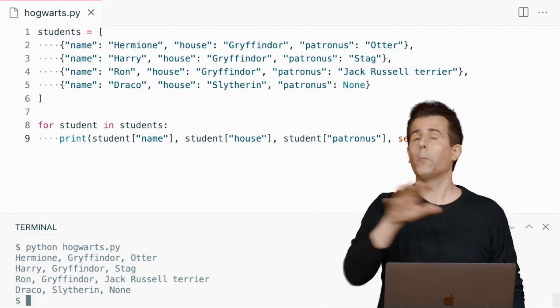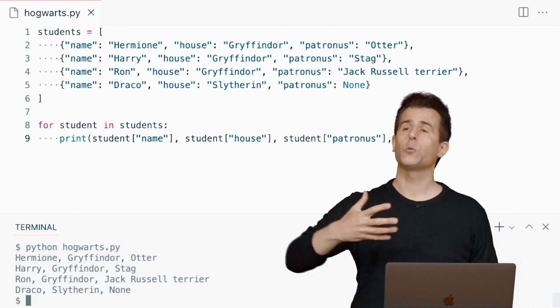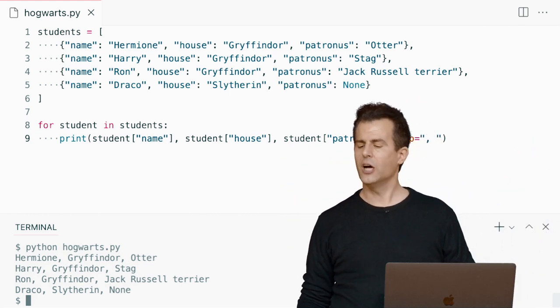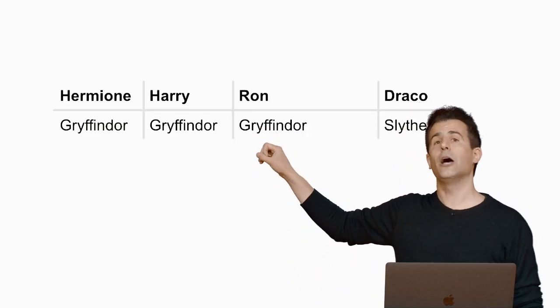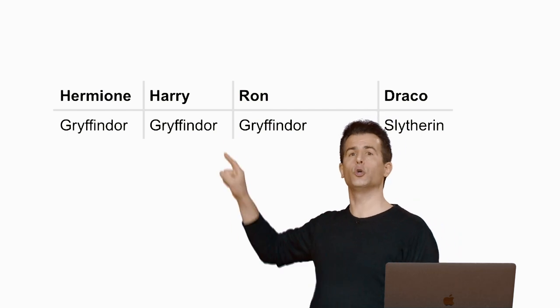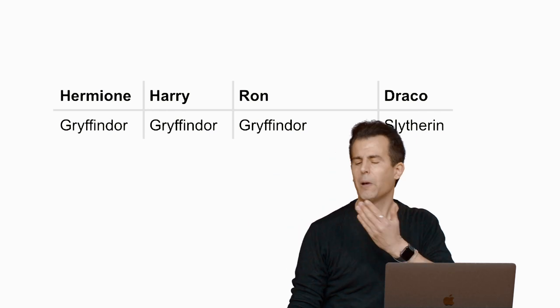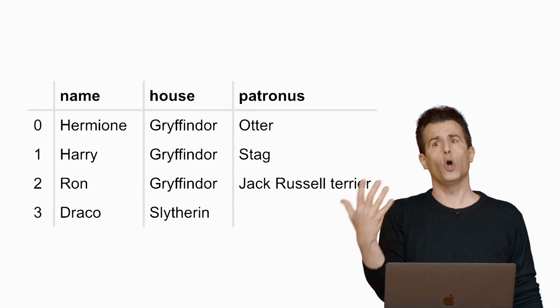So this is a lot to absorb all at once, I'm sure. It's the last of our new data types. On top of lists, we have these dictionaries. But again, a dictionary at the end of the day is just a collection of values similar to these values here that allow you to associate keys with values. And the first version of this program associated literally the students' names with their houses. But then I realized in my next version, wait a minute, what if every student has not just a name and a house, but a Patronus?